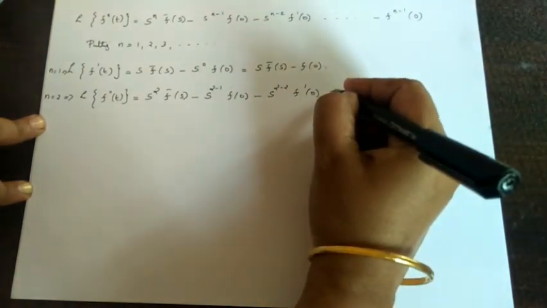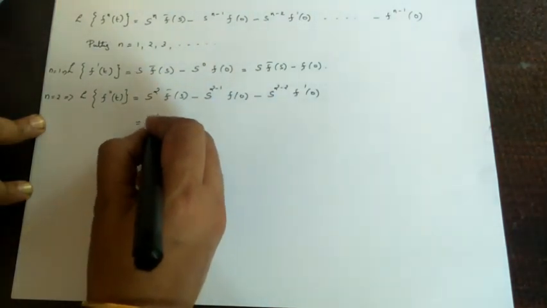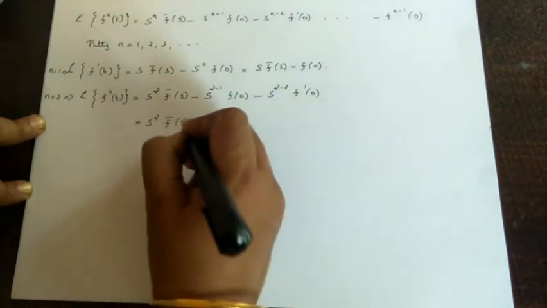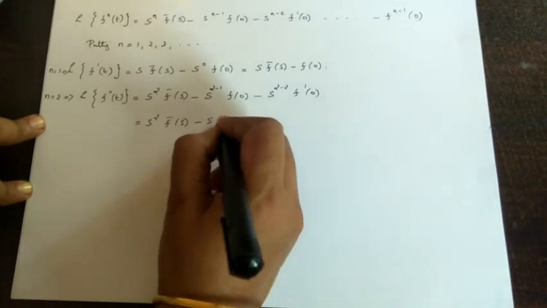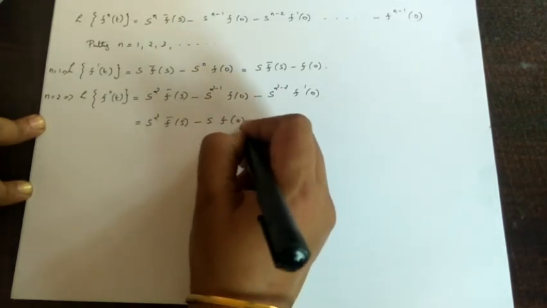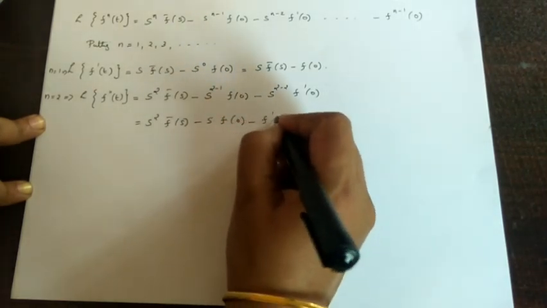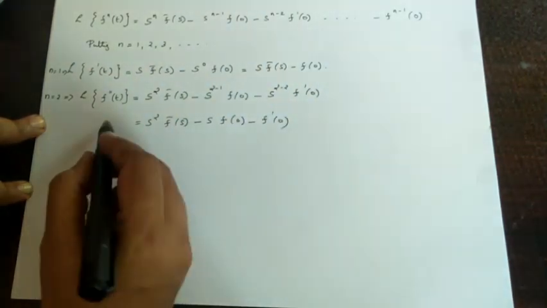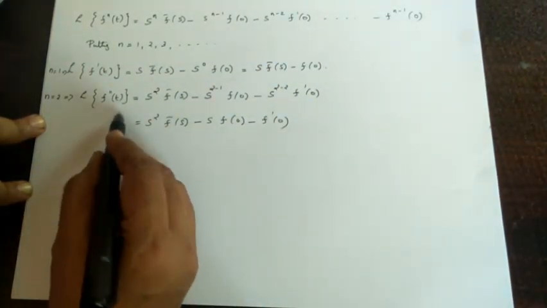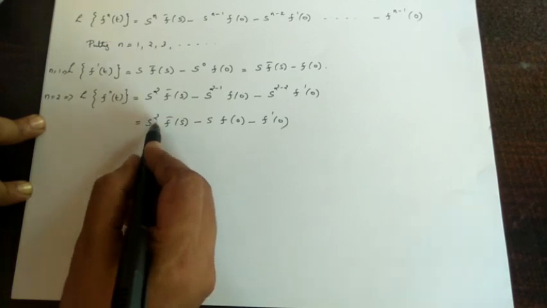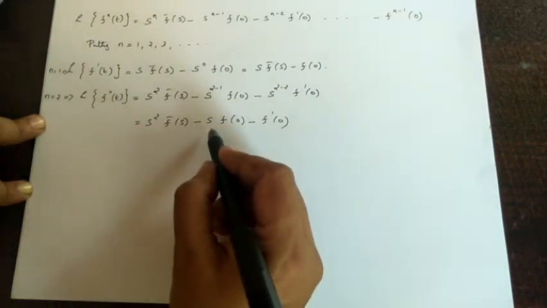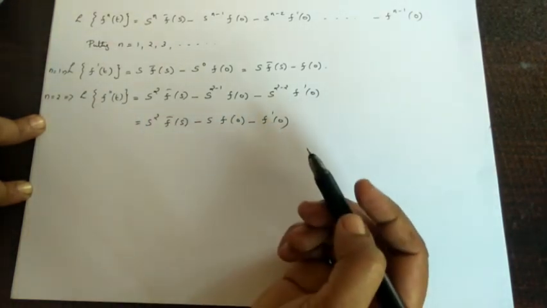That becomes s square f bar s minus s f of 0 minus f dash 0. Therefore, the Laplace transform of f double dash t is s square f bar s minus s f of 0 minus f dash 0.